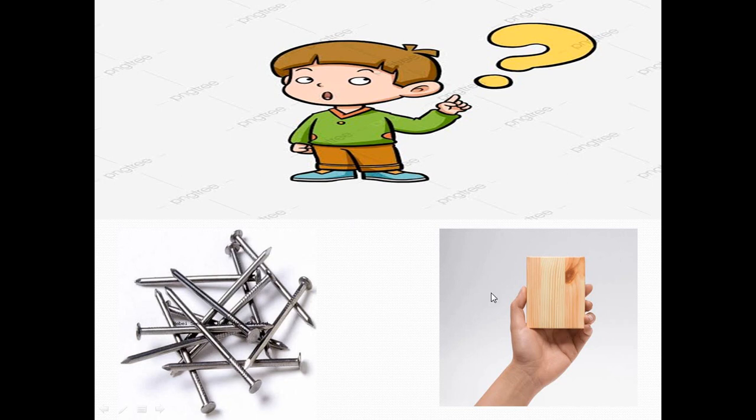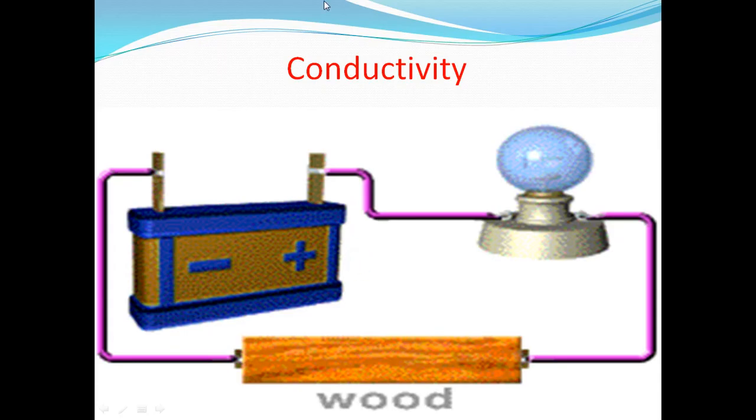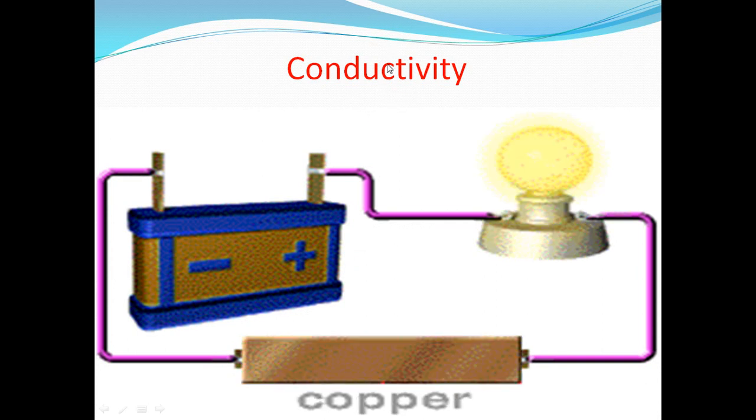Okay, if I get another piece of wood, will it conduct electricity? Of course it can't. If I get another piece of iron, will it conduct electricity? Yes, of course. So I can say that conductivity is a fixed character or a fixed property for the matter.